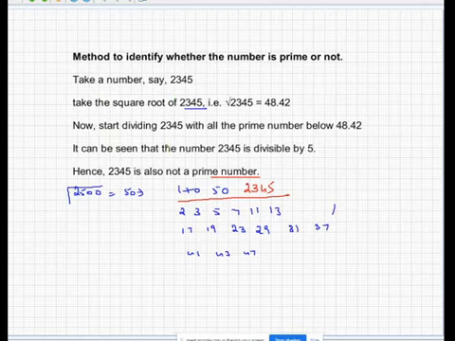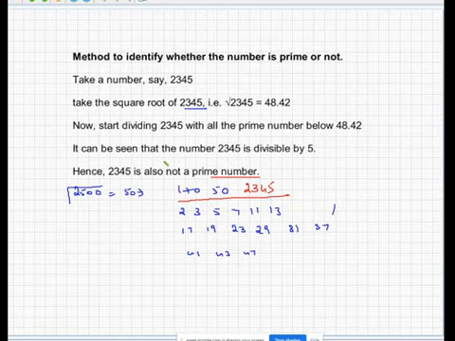Then the method to identify whether a number is prime or not. When you take a number like 2, 3, 4, 5 and want to find out whether it's prime, you just have to take the root, and taking a root is not that easy. Finding the root, it is written here as 48.42, but I don't think it's that easy.